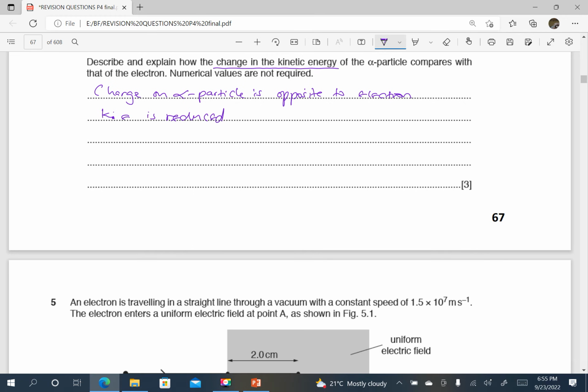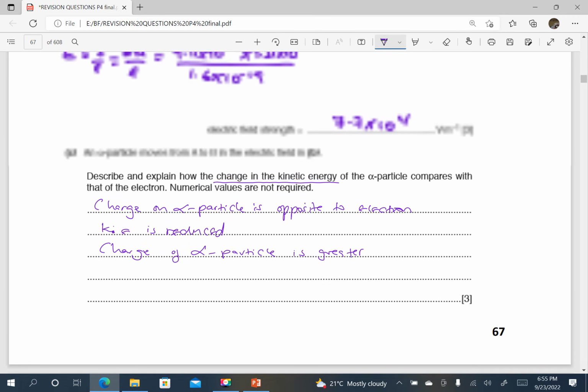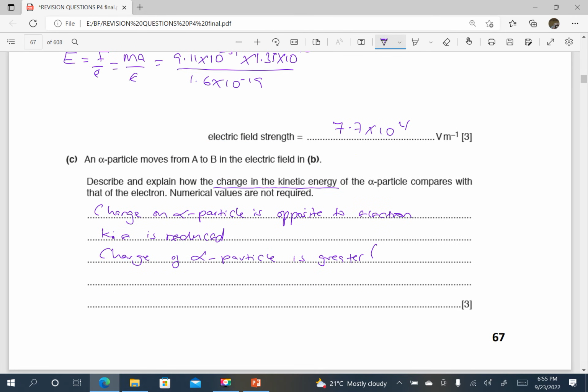And also the charge of an alpha particle is greater. In fact, it is twice that of an electron.